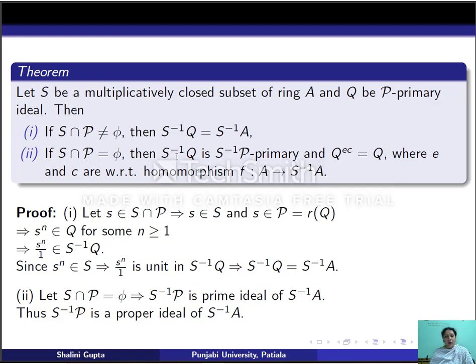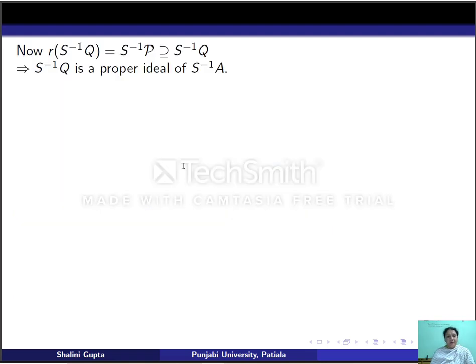Now, we want to prove that S inverse Q is primary and the radical of S inverse Q is S inverse P. So to prove that this is a primary ideal, first of all we need to prove that this is a proper ideal of S inverse A. And then we will prove the other property. Now since the radical of S inverse Q is S inverse radical Q, which is equal to S inverse P, which contains S inverse Q. Since this is a proper ideal, so this is also a proper ideal.